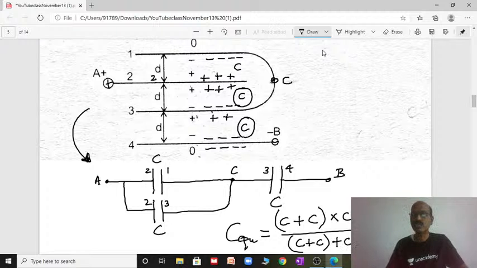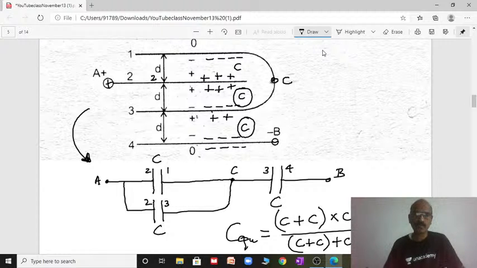Directly I am doing. So these two are in parallel, so C plus C, that is 2C, and that 2C is with the C in series. When two capacitors are connected in series, the effective capacitance will be C1 into C2 by C1 plus C2.